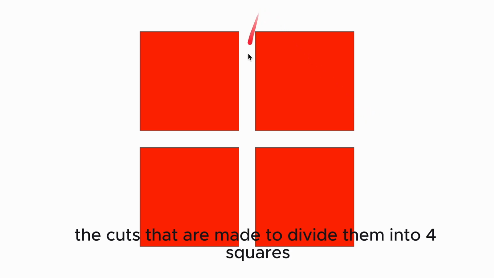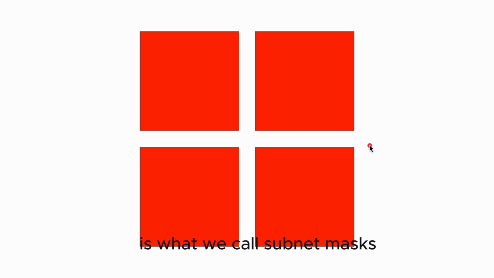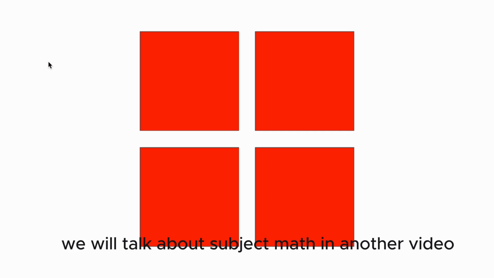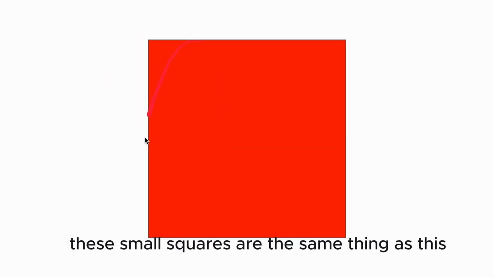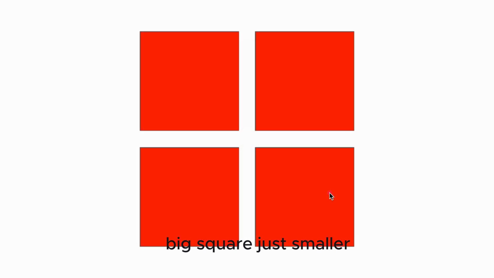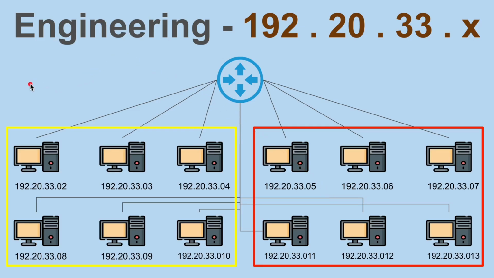The cuts that are made to divide them into 4 squares are what we call the subnet mask. We will talk about subnet masks in another video. For now, what you need to understand is that these small squares are the same thing as this big square, just smaller. So subnets are the same thing as this entire network, just smaller, and have more specific uses or contain a fewer number of devices compared to the main network.